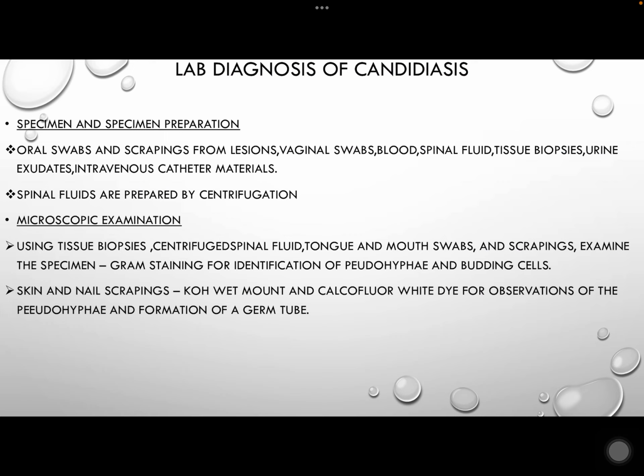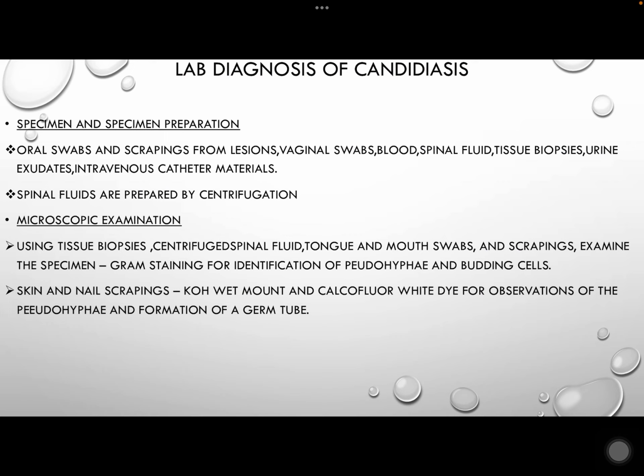Let's discuss laboratory diagnosis, which is very important. You have to write in candidiasis. Specimen and specimen preparation: oral swabs and scrapings from lesions, vaginal swabs, blood, spinal fluid, tissue biopsies, urine, exudate, and intravenous catheter materials are used. Spinal fluids are prepared by centrifugation.